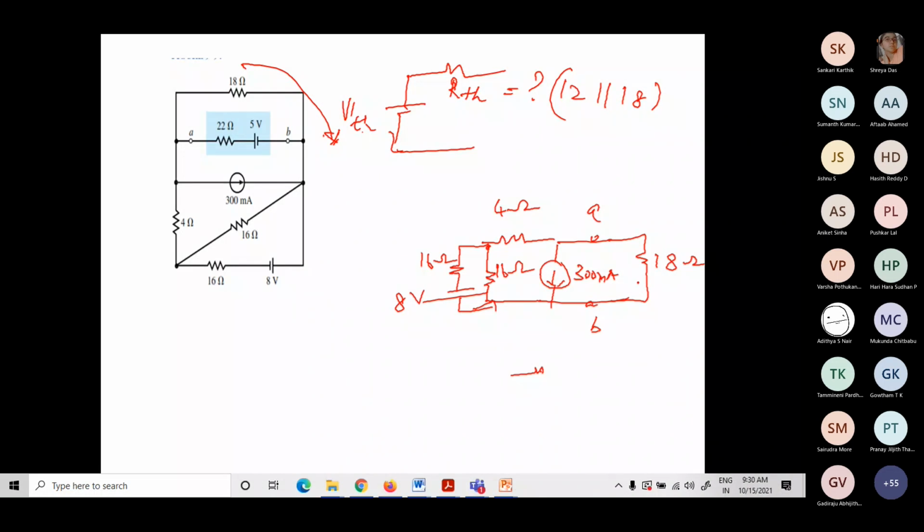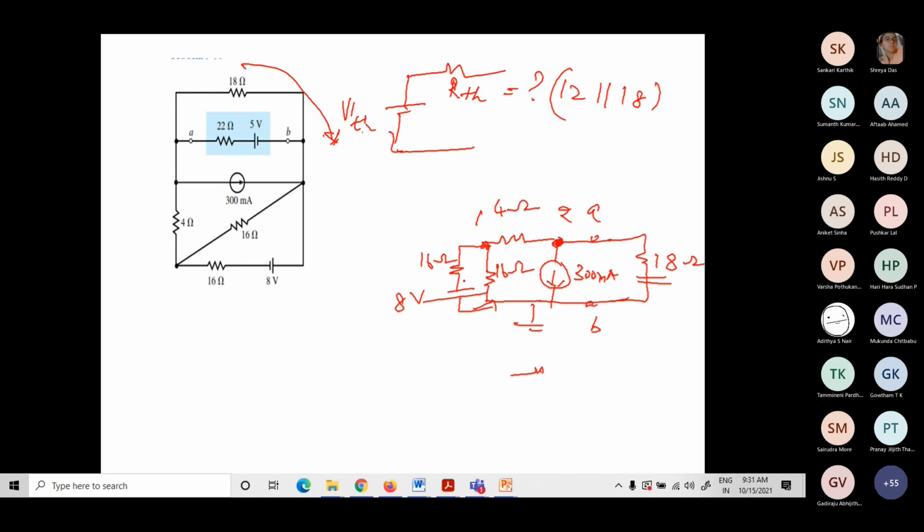So now what will be VTH? The voltage drop across the 18 ohm resistor will be the VTH. Now, how do I solve this? Just by using nodal analysis, I can solve. I have two nodes, node 1 and node 2, and this will be my reference node. Whatever your node voltage V2 is will be my VTH.